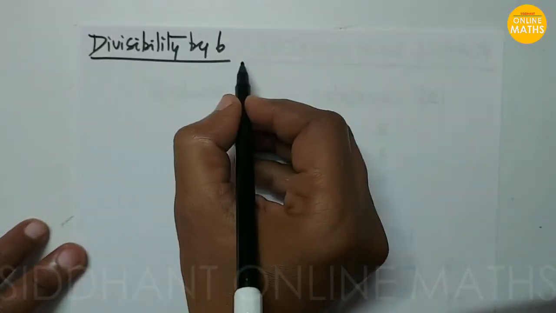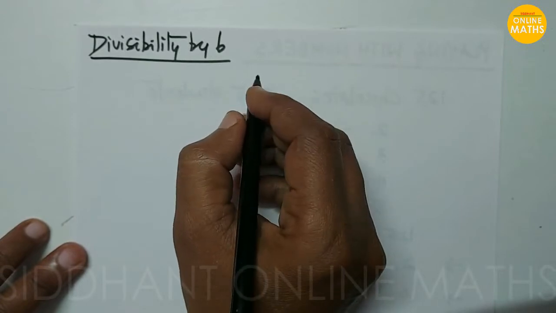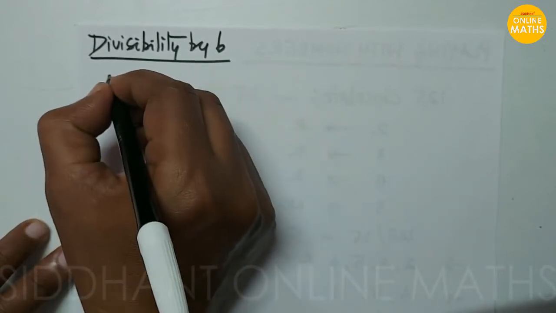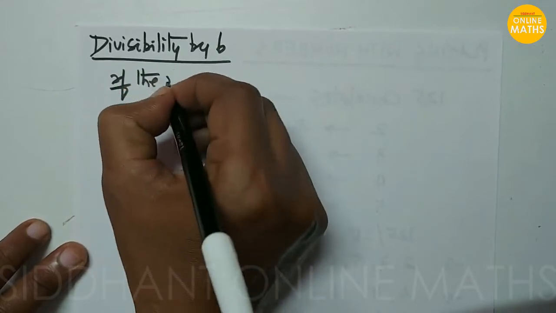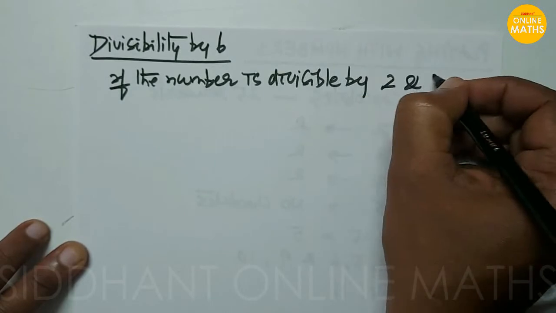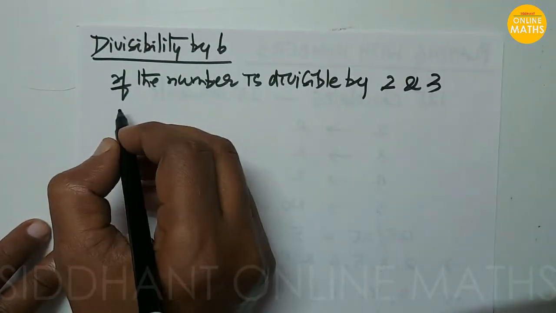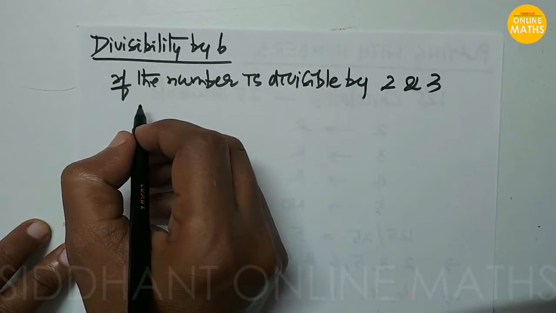Next, divisibility by 6. How are you going to check whether the given number is divisible by 6 or not? If the number is divisible by 2 and 3, then we can say that the given number will be divisible by 6.